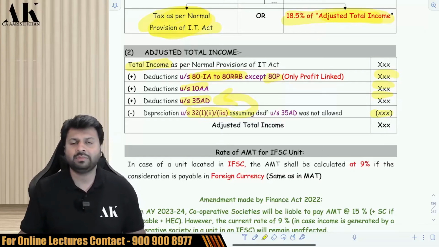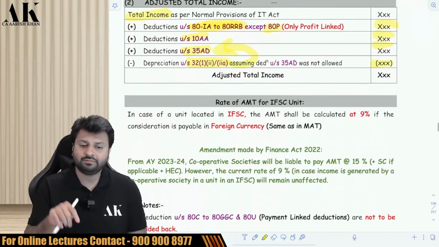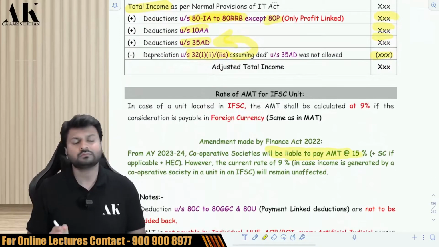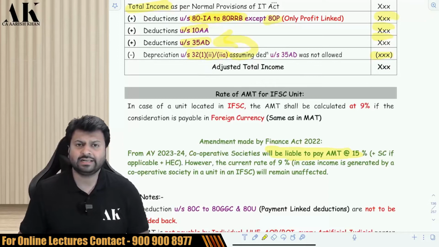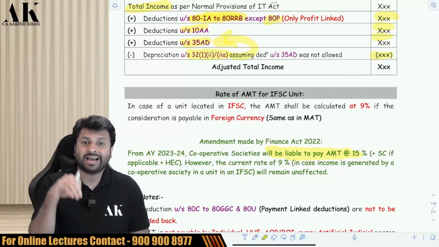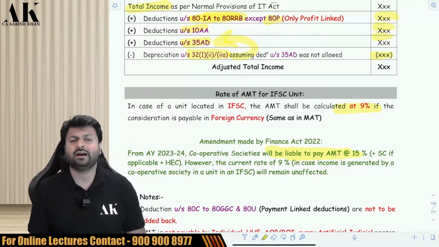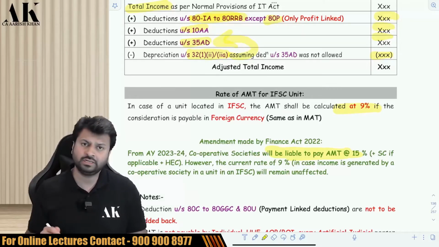Now there is one amendment made by Finance Act 2022 that this 18.5% will become 15% for cooperative society. Check it over here. So for cooperative society, the tax rate of AMT is how much? 15%. And for everyone, including cooperative society, if the unit is located in IFSC, then the tax rate will be how much? 9% instead of 18.5%, or 9% instead of 15% in case of cooperative society.